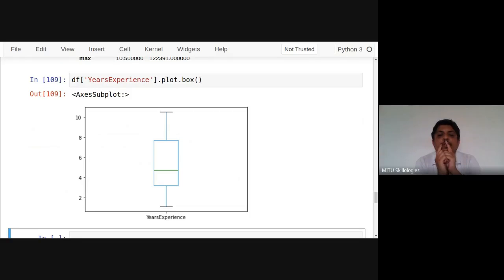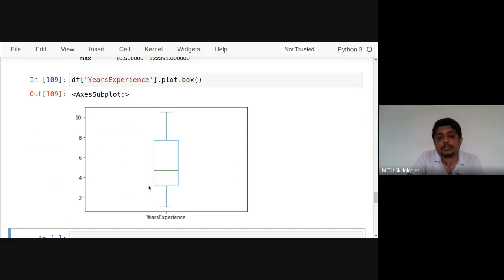Now how do we identify those values? For example, this is the minimum value, maybe it's 1, for years experience. Here is the maximum value, 10.5. Then here is the 25% quartile, where the box starts.